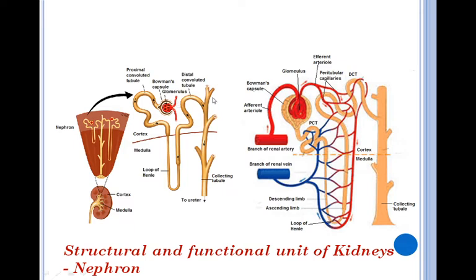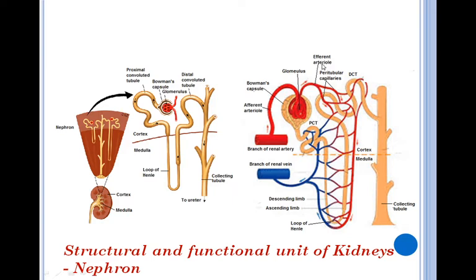Look at this diagram. When the branch of renal artery enters the kidney and then enters nephron, its one branch is known as afferent arteriole, which enters the Bowman's capsule, where it divides and redivides to form a cluster of capillaries, network of capillaries called glomerulus, and it comes out in the form of efferent arteriole.